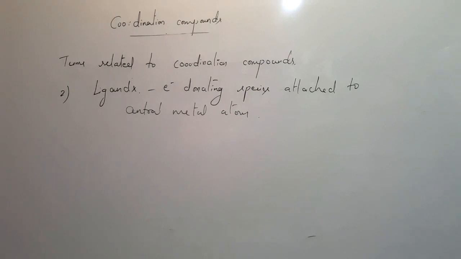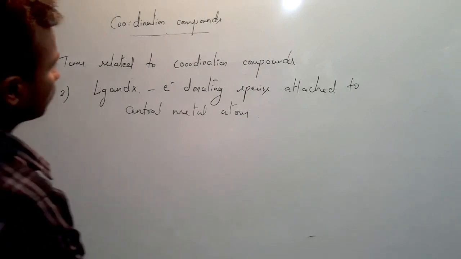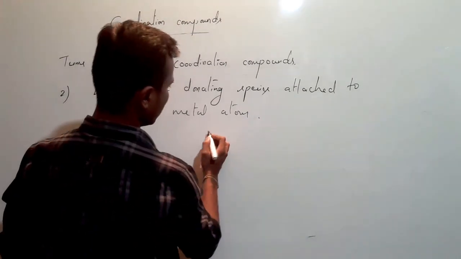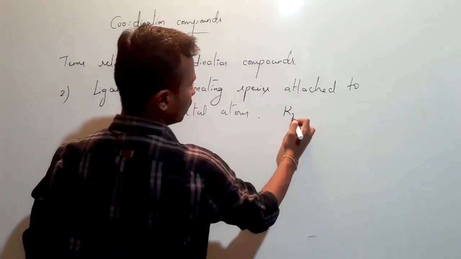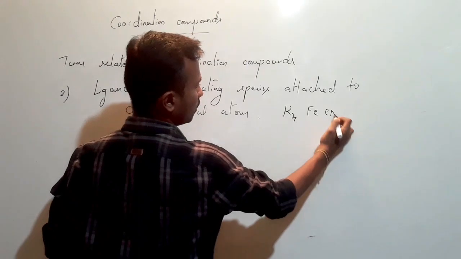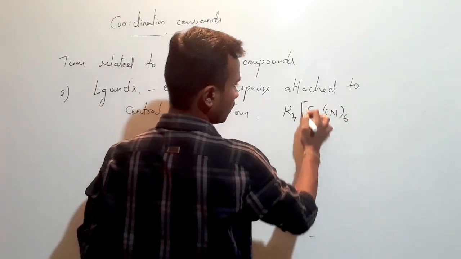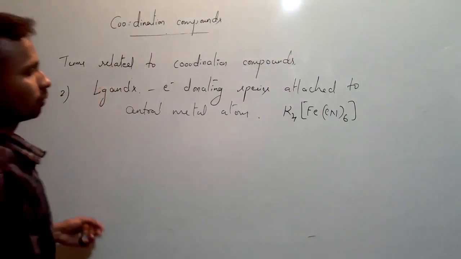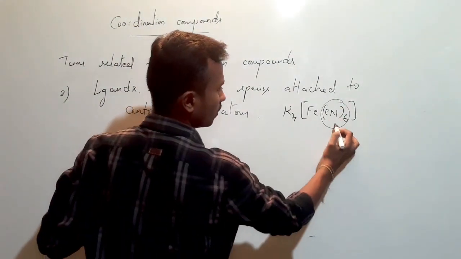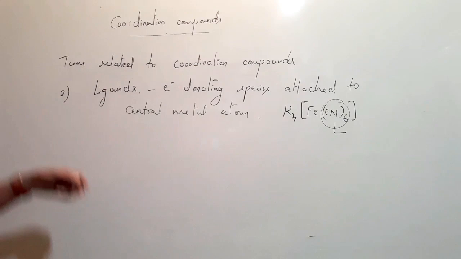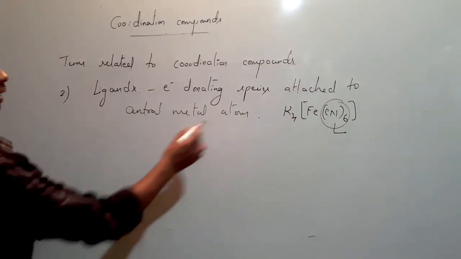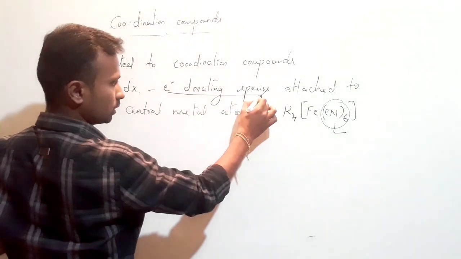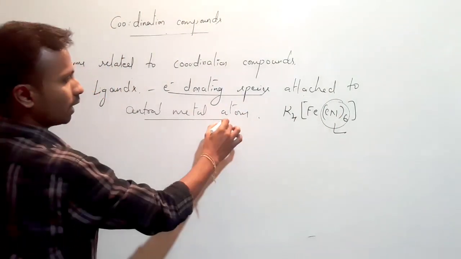For example, take the same example, that is K4[Fe(CN)6]. This is an example of a coordination compound. So ligands are nothing but these. As I told you, these are the electron donating species attached to the central metal atom.